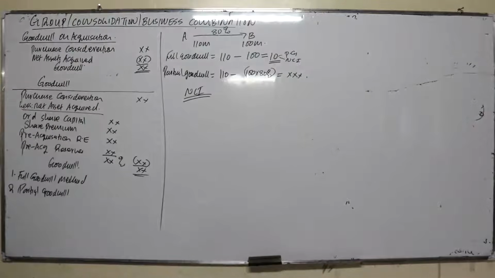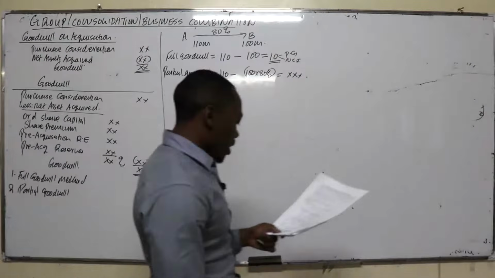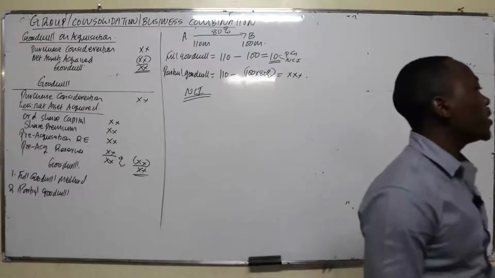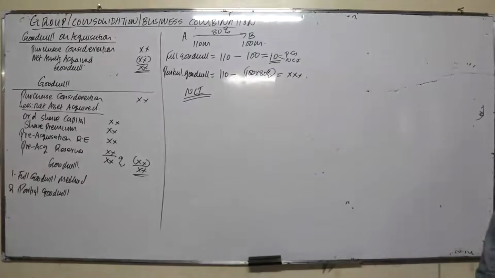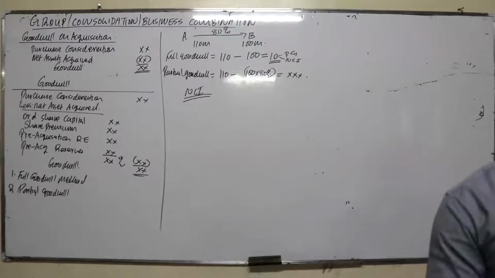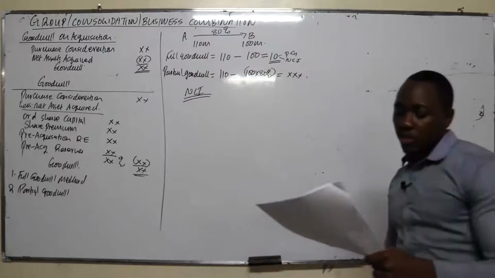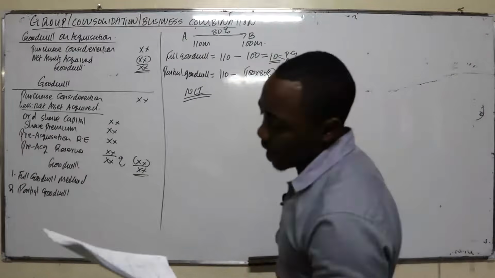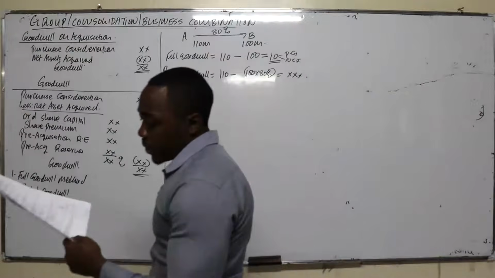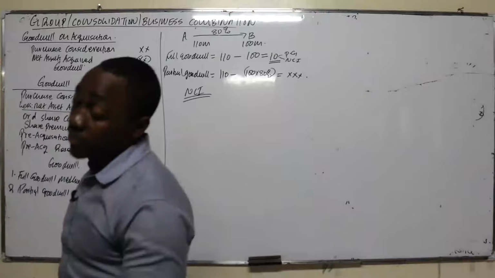Good. So now let's still discuss that. Still on page 1, we have the preparation of consolidated financial statements. At the end of each financial period, if the company has acquired or they're in the group structure, they need to prepare the consolidated financial statements. So the parent company prepares consolidated financial statements using uniform accounting policies. However, the parent need not prepare consolidated financial statements due to the following.